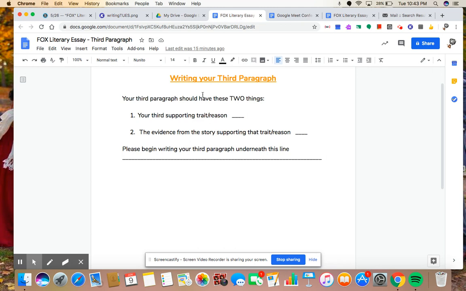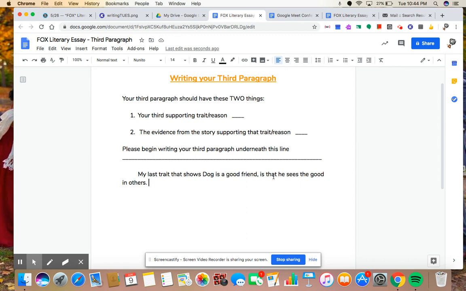I can say, my last trait that shows dog is a good friend, right? Because that's my claim. Dog is a good friend. It's okay to restate your claim. My last trait that shows dog is a good friend is that he sees the good in others.